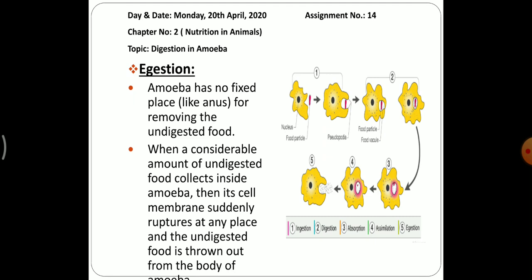So when a considerable amount of undigested food collects inside amoeba, then its cell membrane suddenly ruptures. What do you mean by this? It breaks down at any place and the undigested food is thrown out from the body of amoeba. So I hope you all are clear with the steps, that is ingestion, digestion, absorption, assimilation and egestion, as it is shown in the diagram also.